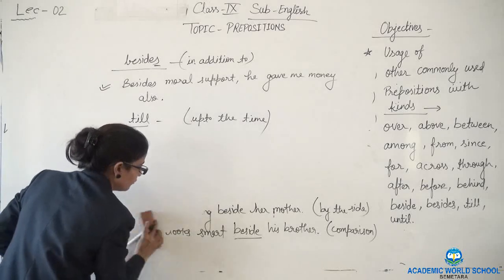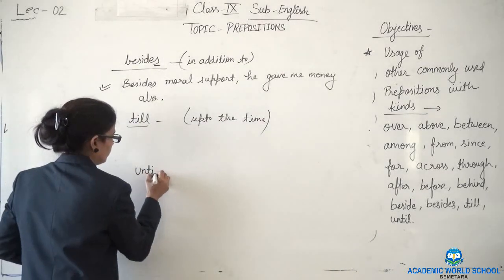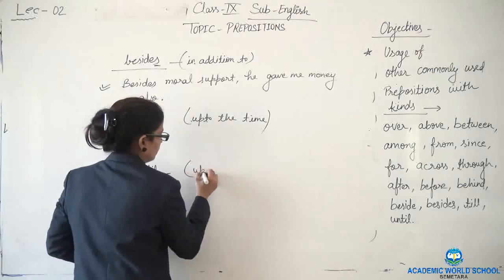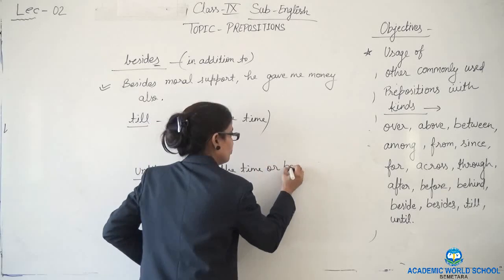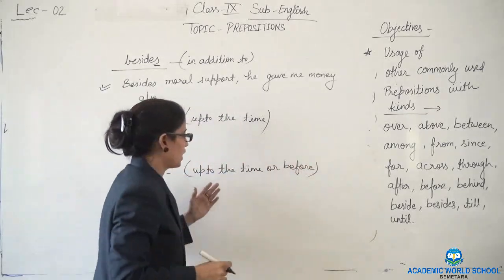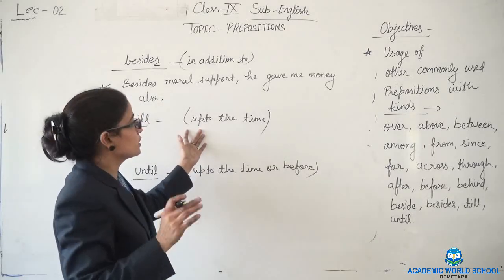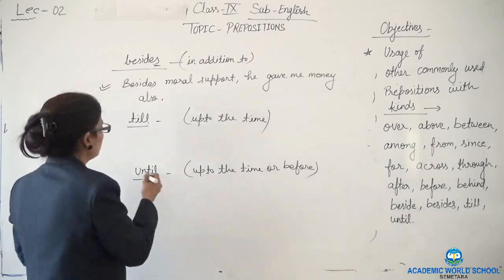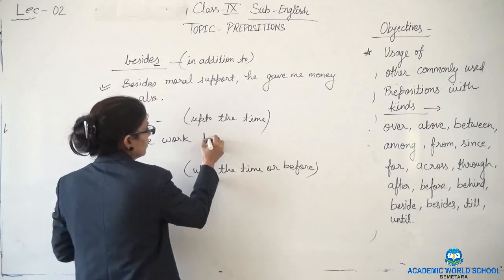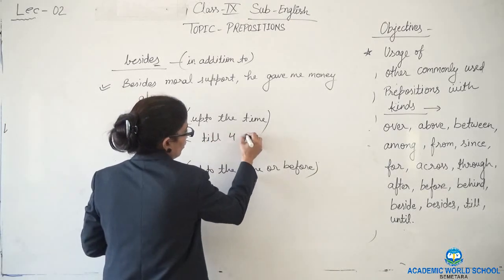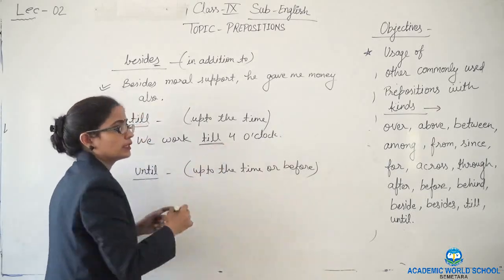Okay, and until will give us the sense of up to the time or before also. It may happen before the given time also, but here it gives us the sense of up to the time, till the time. How? Like we work till 4 o'clock. Okay, so for this we will use till.